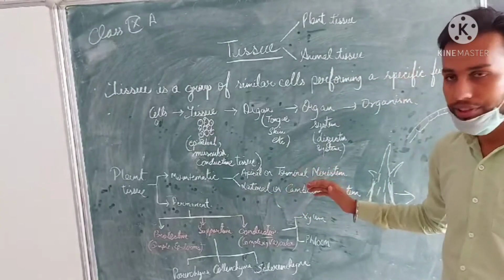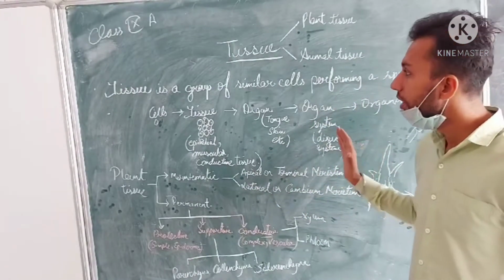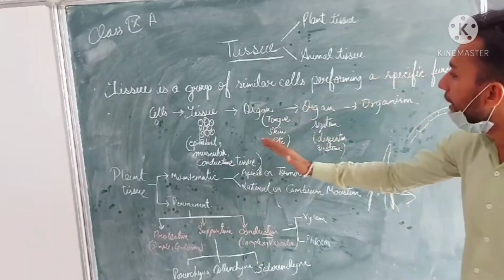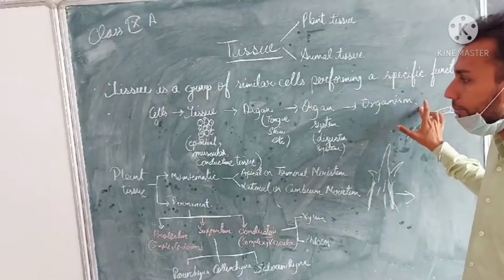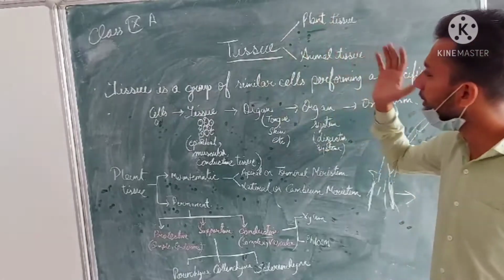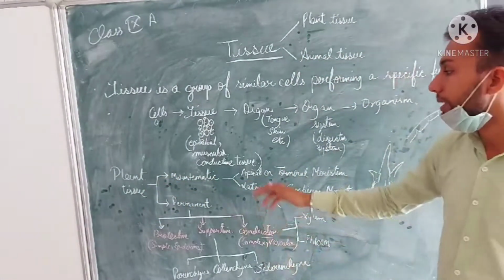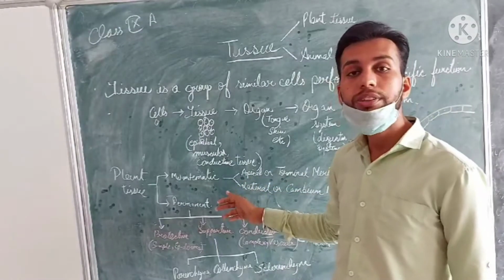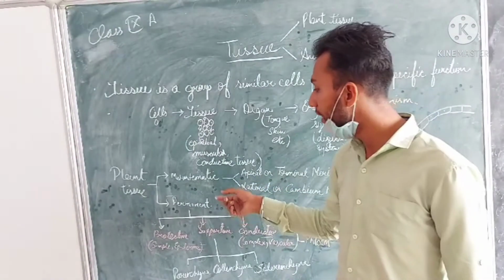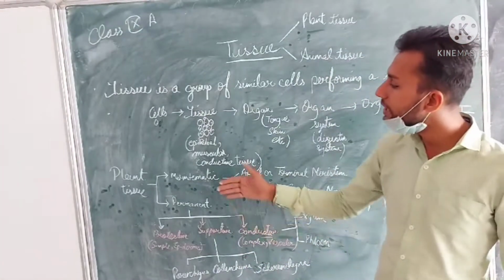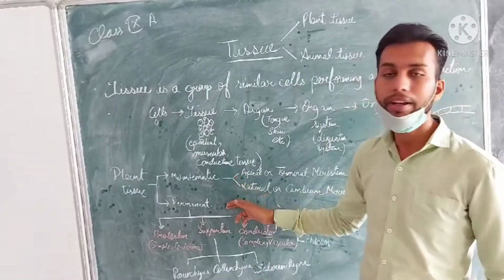We will study each and every part of the meristematic and permanent tissue in detail after this lecture. So, I think you already understood about tissue, its relation to the organism, plant tissue and animal tissue, and how plant tissue is further divided into meristems and permanent tissues according to their division and function, and the types of meristematic and permanent tissue. Now we will study the meristematic and permanent tissue in detail.